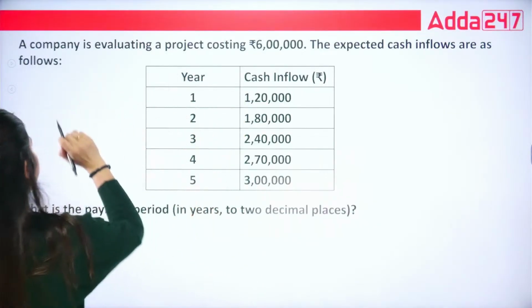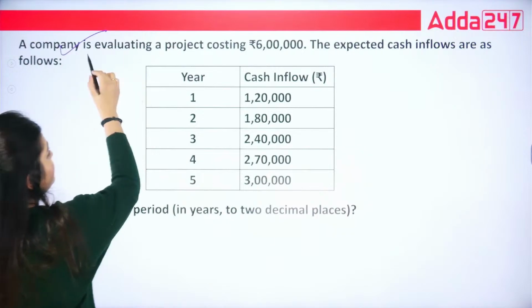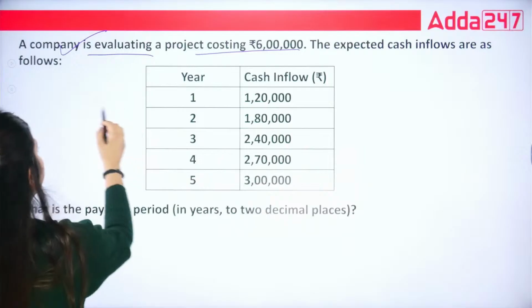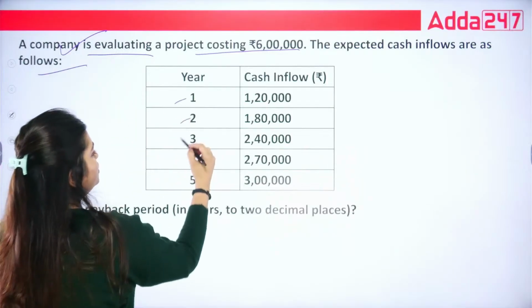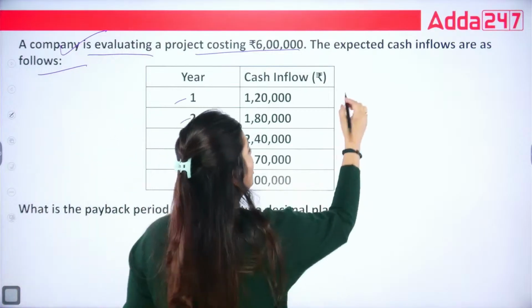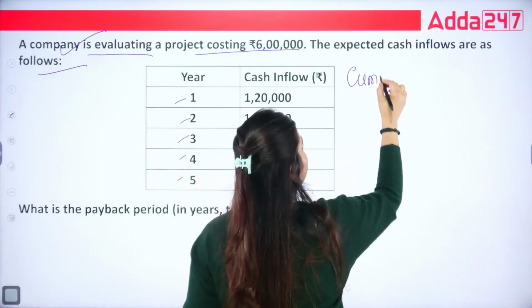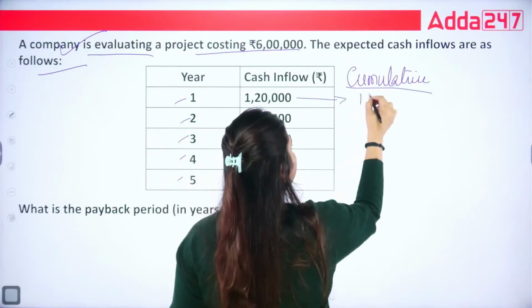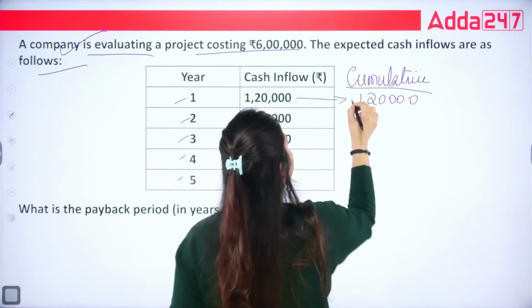So let's solve the next question. A company is evaluating a project costing 6 lakh and the expected cash inflows are given as 1, 2, 3, 4, 5 lakhs, the following cash flows. Now in this situation, when cash flows are different, you will take the cumulative one. Means for the first year you recovered 1,20,000.